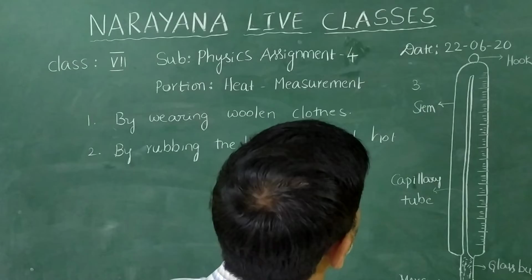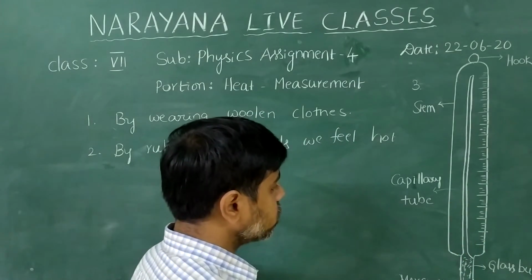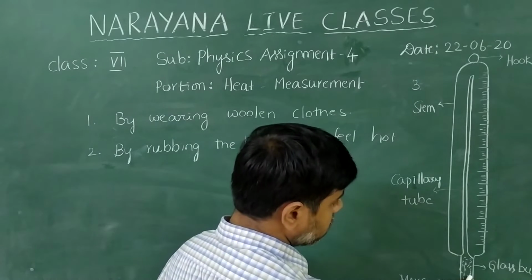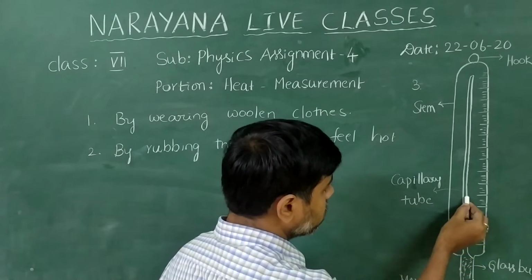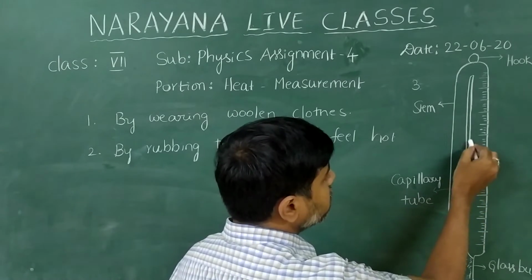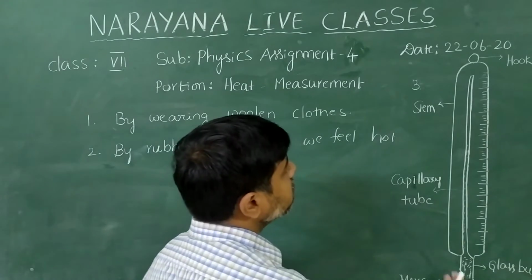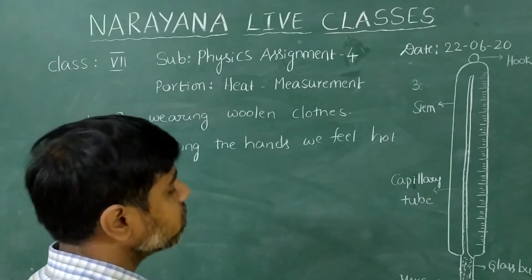So this is the block diagram of a mercury thermometer. As the temperature rises, the mercury is pushed into this tube, and according to the scale we can find out the temperature of that body. That is the third question.